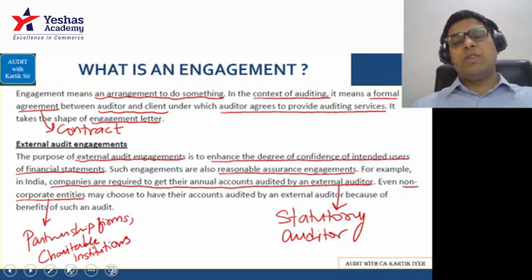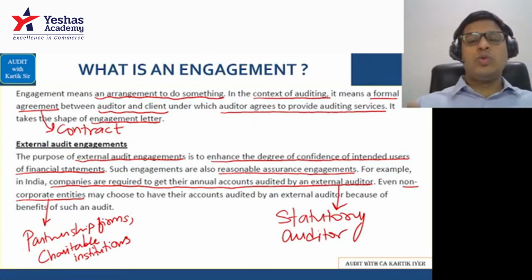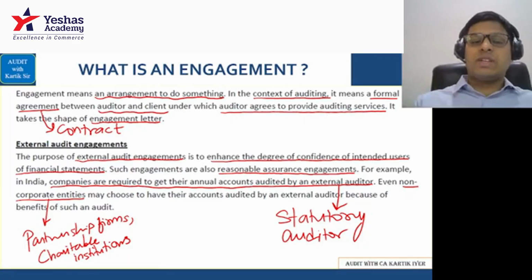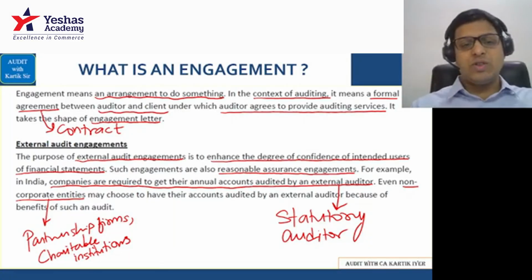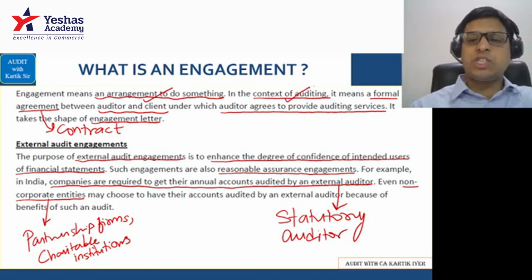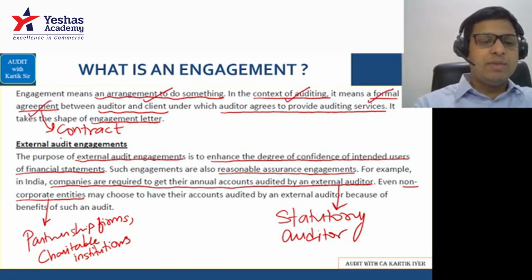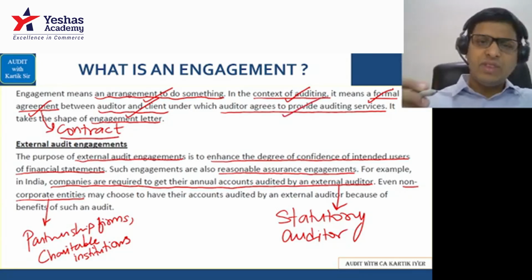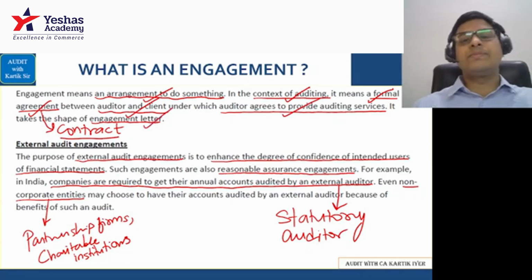What is an engagement? Whenever a client appoints a CA to do work, that is called an engagement. So when the client appoints a CA to do auditing work, that is called an auditing engagement. As simple as that. It's an arrangement to do something. In the context of auditing, it means a formal agreement. Agreement means a contract between the auditor and the client, under which the auditor agrees to provide auditing services. And it takes the shape of something called an engagement letter.